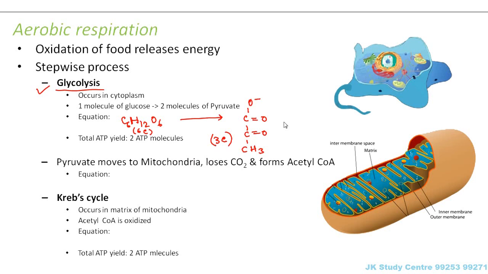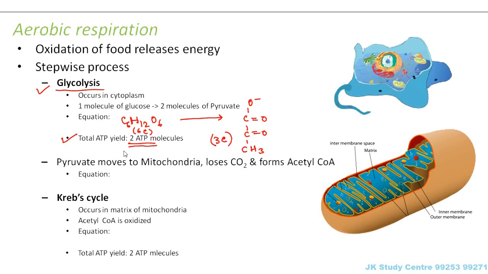Now along with that, there is a net gain of 2 ATP molecules. Actually 4 ATP molecules are produced, but in this process 2 of the ATP molecules are utilized by this 6 carbon molecule. So as a result, the net ATP yield is 2 ATP molecules. As I mentioned before, the energy which is released is in the form of ATP molecules.